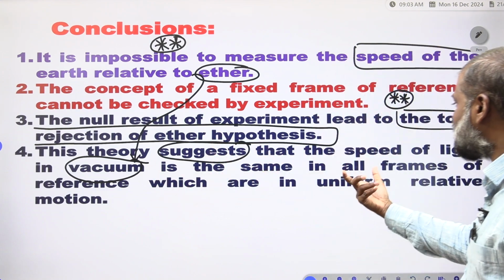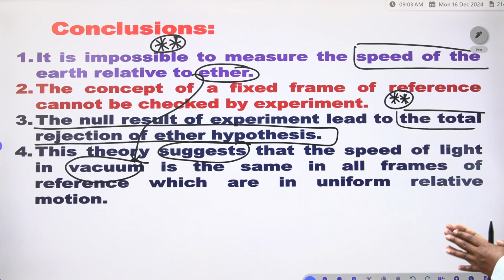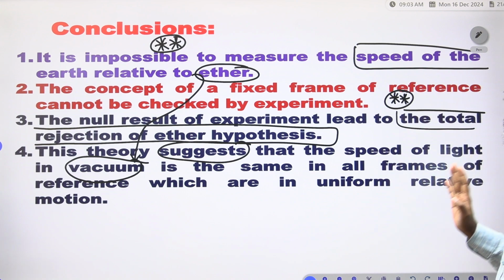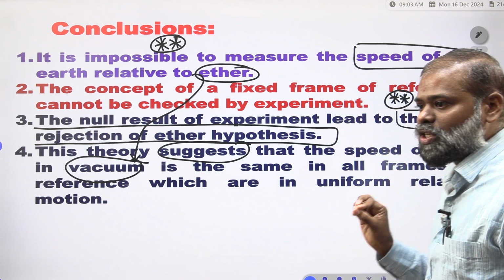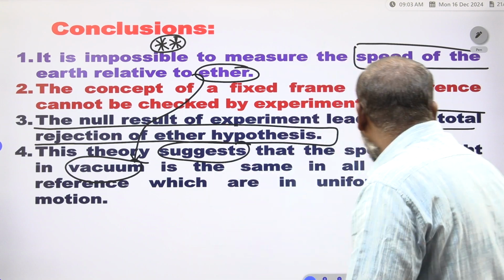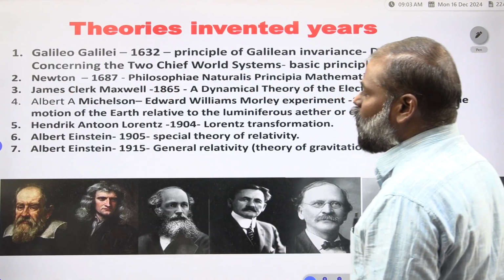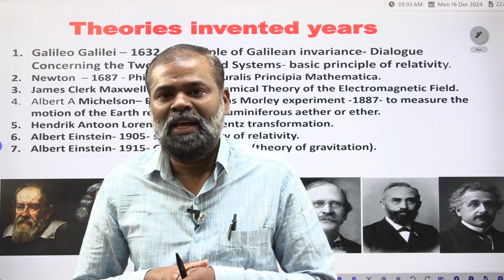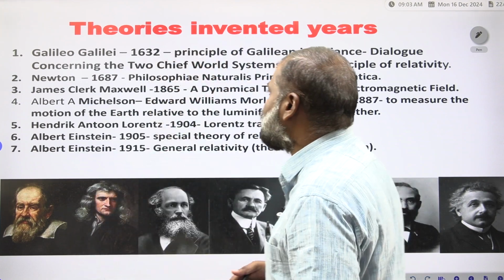This theory suggests that the speed of light in vacuum is the same in all frames of reference which are in uniform relative motion. Clear? This was a very great discovery in 1887 by using the Michelson-Morley experiment. Now, I am giving some theories. You have to remember these theories.